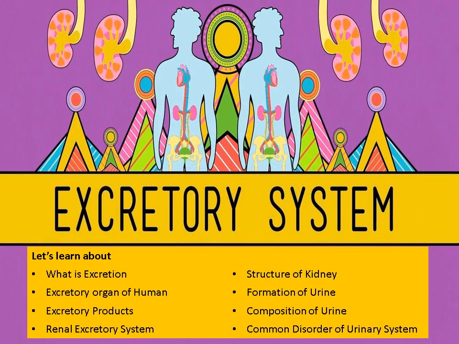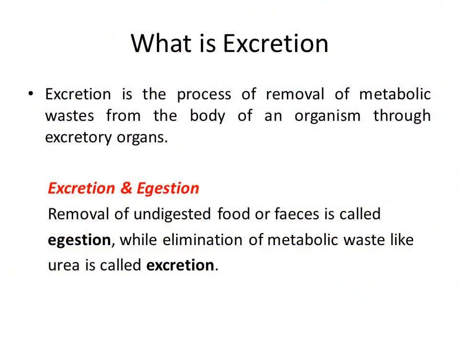I will explain about the excretory system. What is excretion? Various metabolic wastes are produced in our body. These wastes become toxic or poisonous if allowed to accumulate inside the body. Therefore, a system is required for the removal of these metabolic wastes, which is known as excretion.